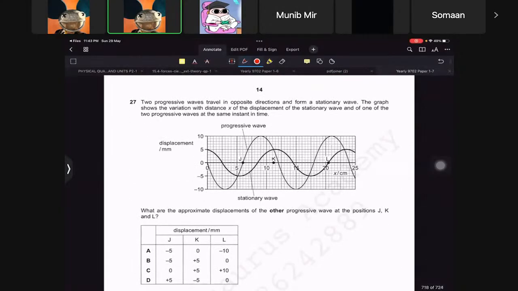What is the approximate displacement of the other progressive wave at the points J and K? What other? What do you mean by other? Okay, so this is strange. So two progressive waves travel in opposite directions to form a stationary wave. The graph shows the variation with distance x of the displacement of the stationary wave and one of the two progressive waves at the same instant.